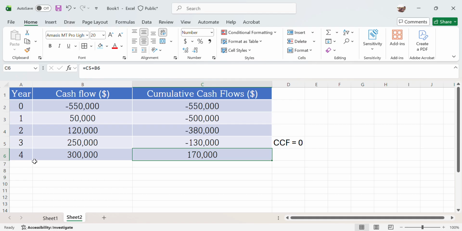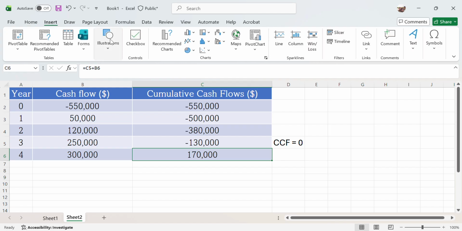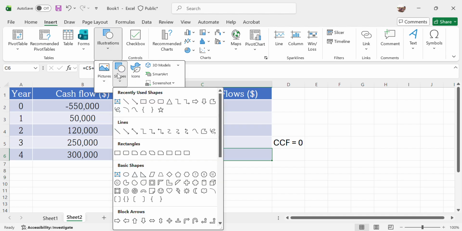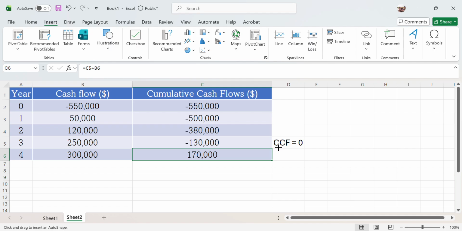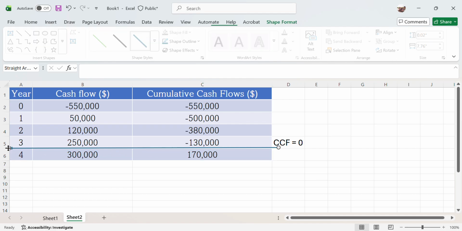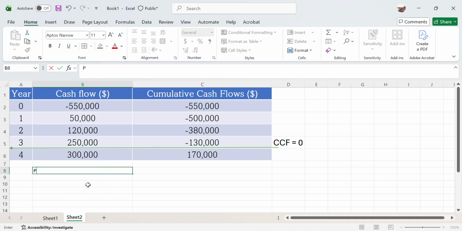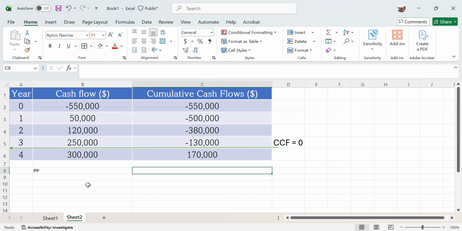So it must be around 3 years plus for you to break even with your initial cost of 550. So the intersection is in here, 3 years plus.